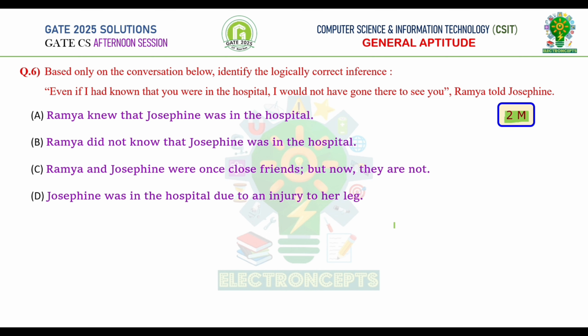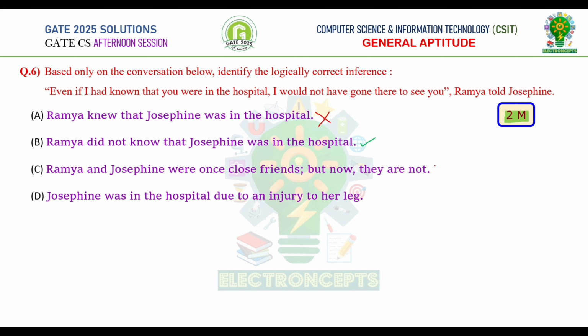Now let's go through options and find which is correct. Option A, Ramya knew that Josephine was in the hospital. No, this is not correct. Option B, Ramya did not know that Josephine was in the hospital. Yes, this seems to be correct. Option C, Ramya and Josephine were once close friends, but now they are not. From the only given conversation, we can't say whether they are friends or not.